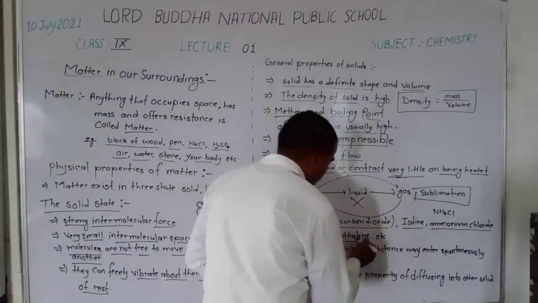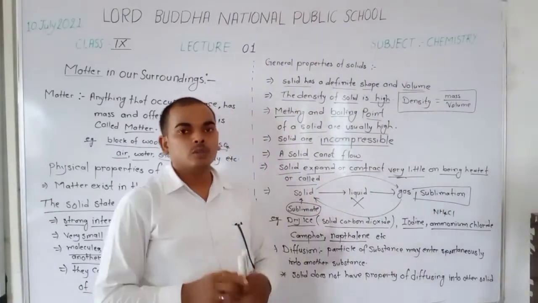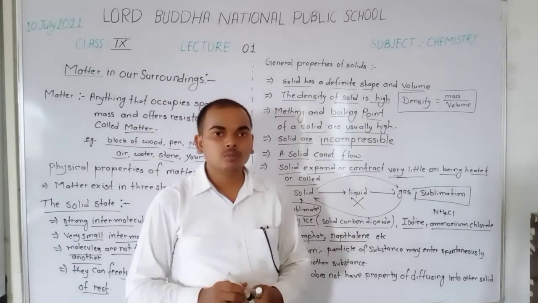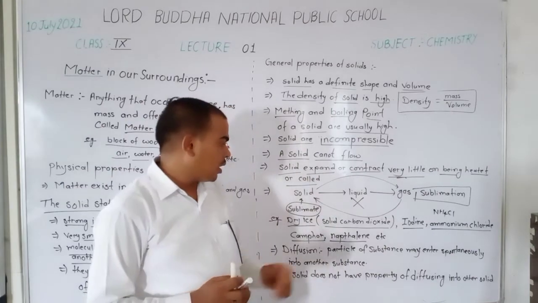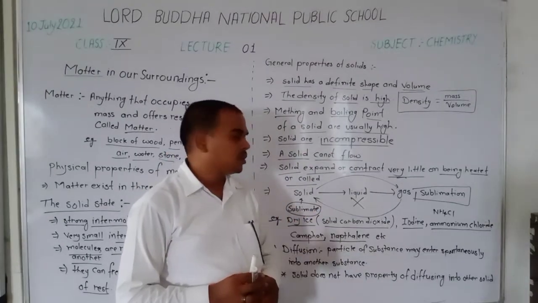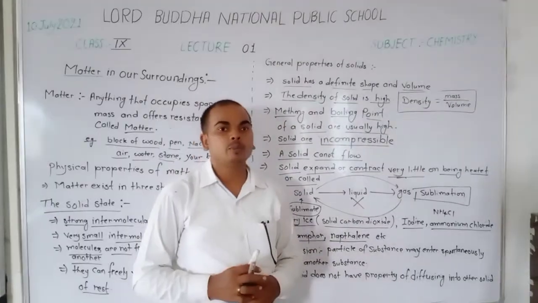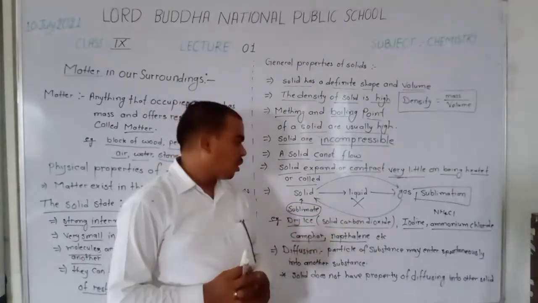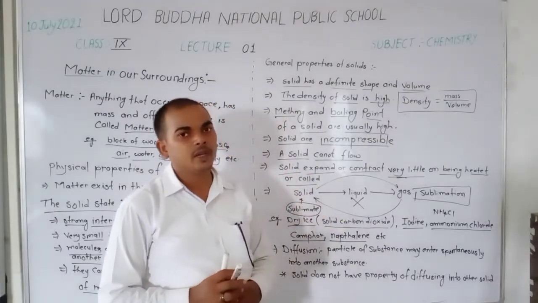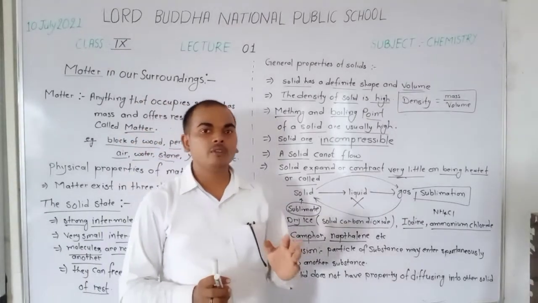Naphthalene balls are used to remove bad smell in the toilet room. They also convert solid to gas. That means naphthalene is a sublimate, and the process of naphthalene solid converting to gas without converting into liquid is known as sublimation. I think you have learned the definition of sublimation.